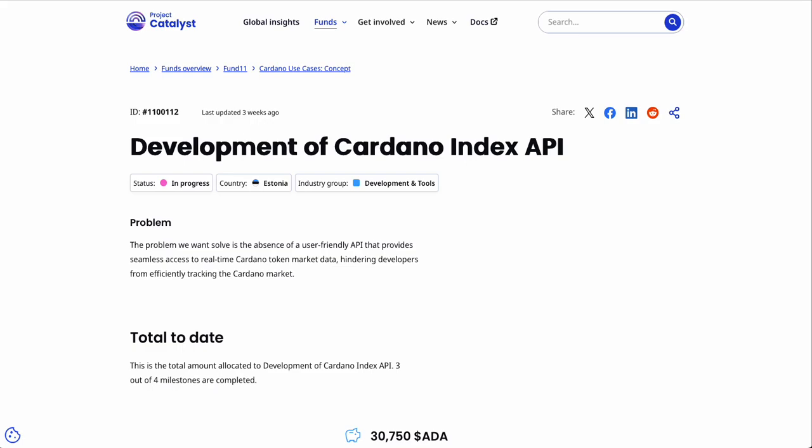Welcome to the project closeout video for the Catalyst project development of Cardano Index API. This Catalyst project has been part of Fund 11, more specifically the Cardano Use Cases Concept Challenge, and it received a total amount of 30,750 ADA.